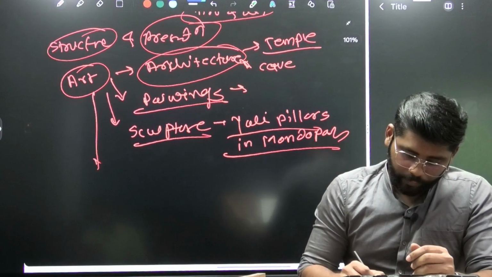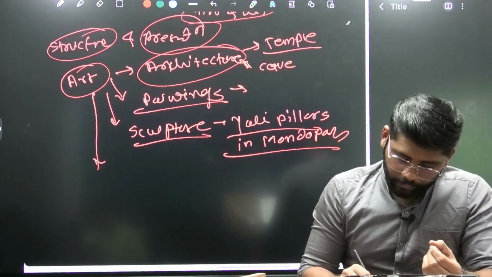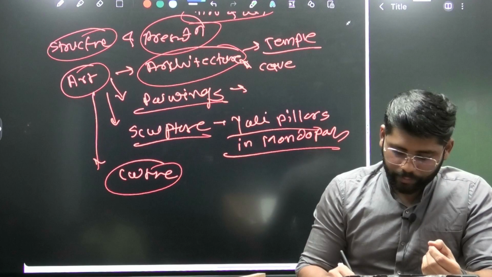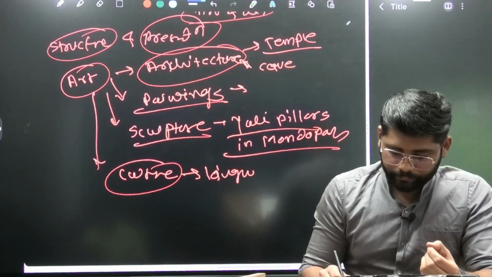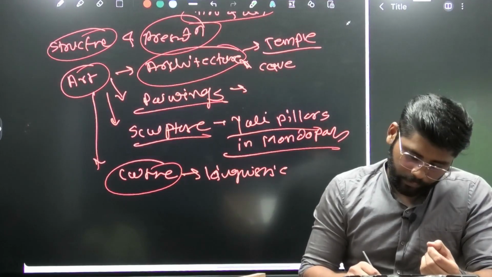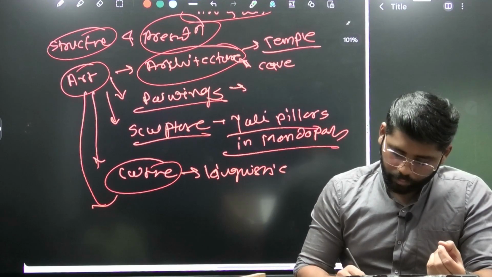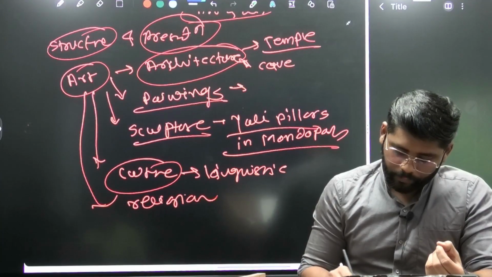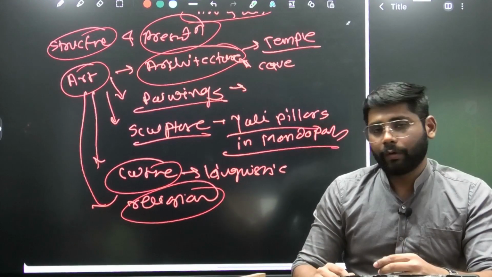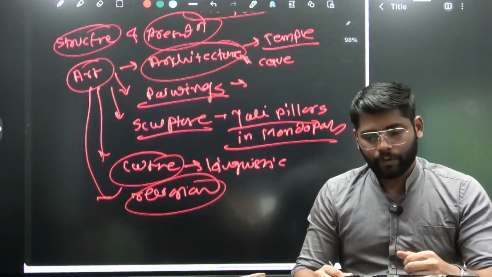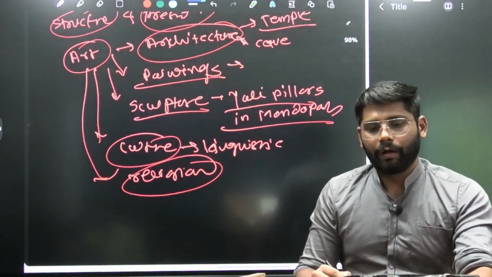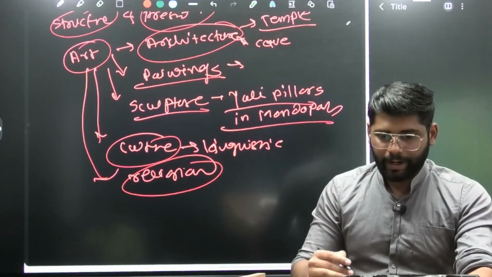Then again, we can mention the culture, and when it comes to culture, linguistic development. Then we can go towards religion. The beginning of the Bhakti movement in South India actually started at this time. So these aspects we can mention when it comes to the art forms of the period.